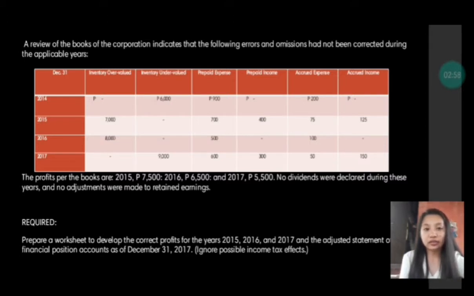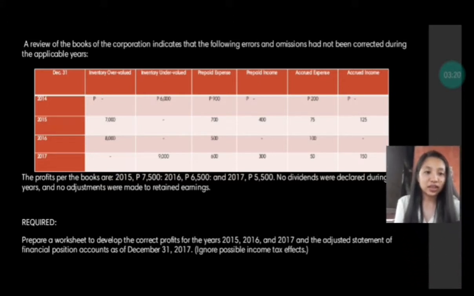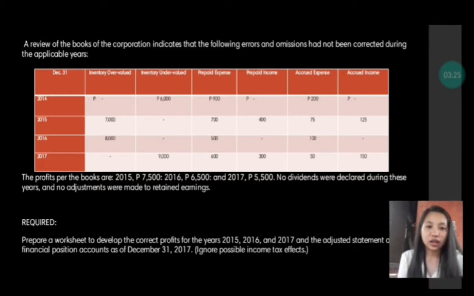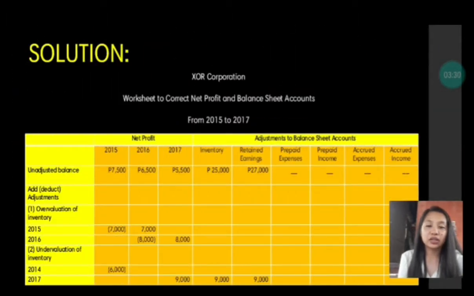The profits per the books are: 2015, 7,500. 2016, we have 6,500. And in 2017, we have 5,500. No dividends were declared during these years and no adjustments were made to retained earnings. So required, prepare a worksheet to develop the correct profits for the years 2015, 2016, 2017 and the adjusted statement of financial position accounts as of December 31, 2017. Ignore the possible income tax.